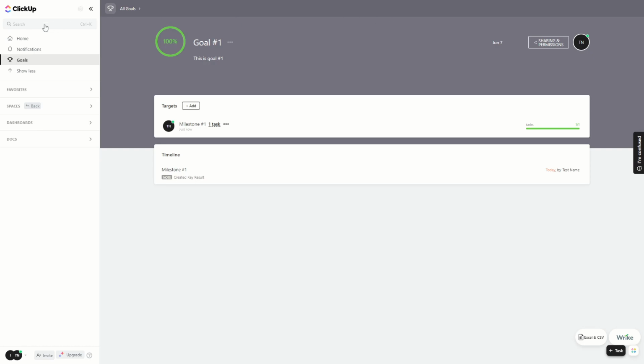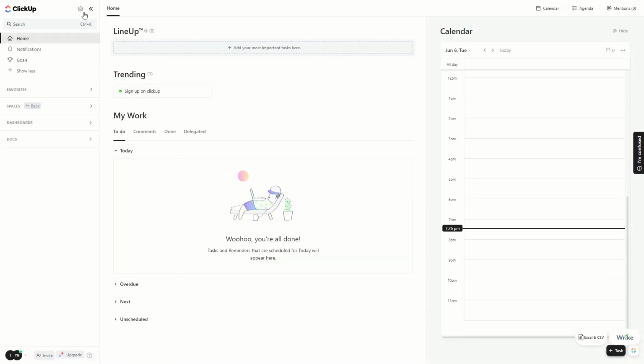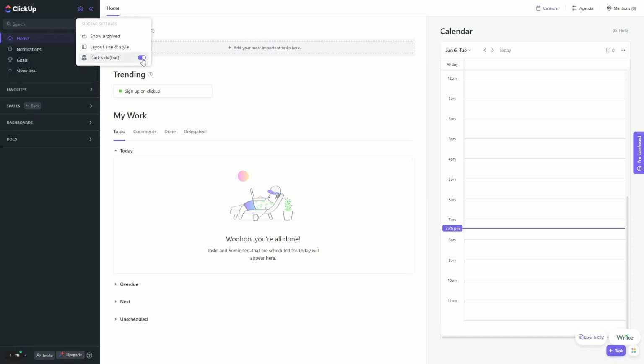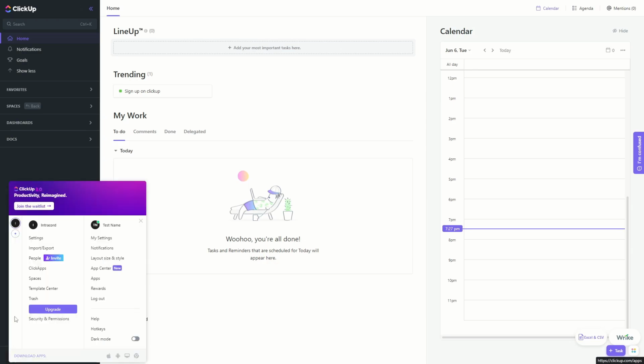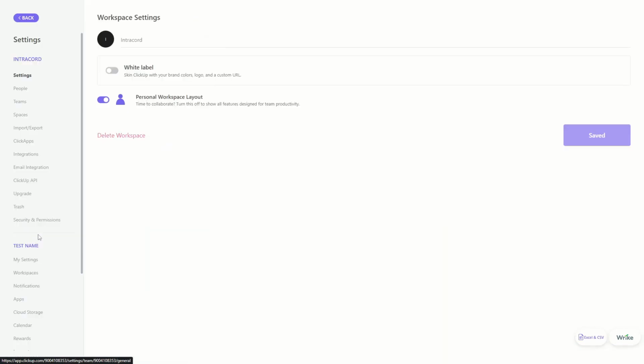Now if you close this and go to home again, and you click on the sidebar settings, you can make this a dark mode sidebar as well, which I personally like to use. Then in the bottom left, if you click here and on settings, you can adjust the settings of your workspace, and here you can adjust your own settings. So for example, you could change your name and do all sorts of stuff. If we now go to the settings of the workspace, you could delete the workspace here.